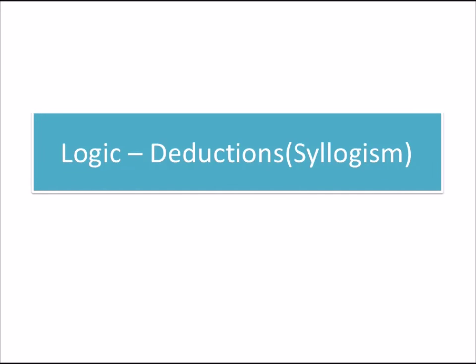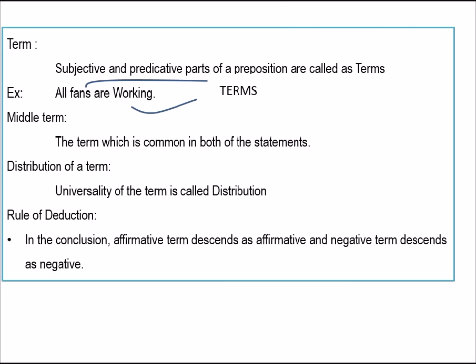Now I will explain the problems on logical deductions. Before answering the questions, we first need to know the basics of this topic. The subject and predicate parts of a proposition are called terms. If we take an example, "All fans are working," here fans and working are called terms. And the middle term is the term which is common in both of the statements.